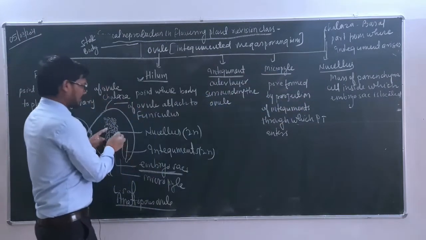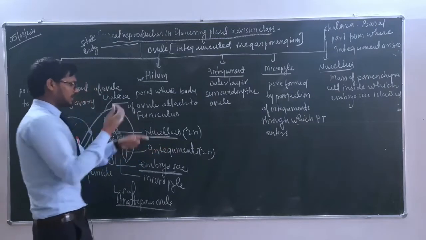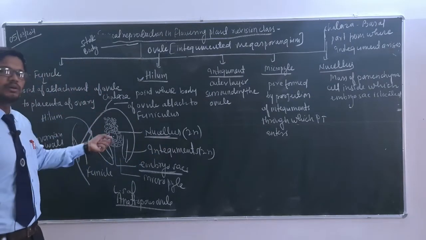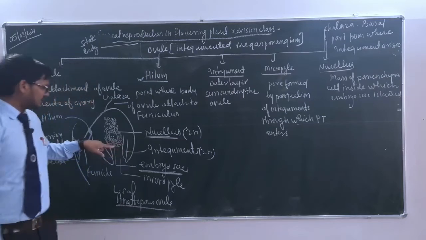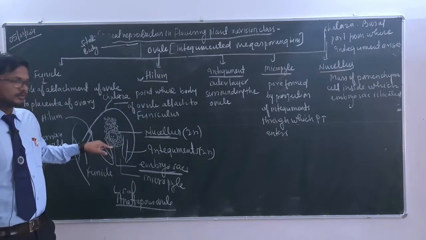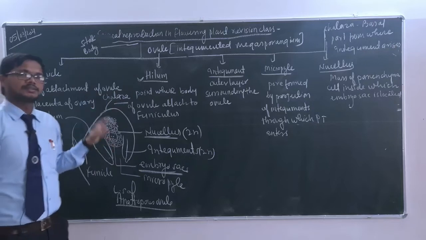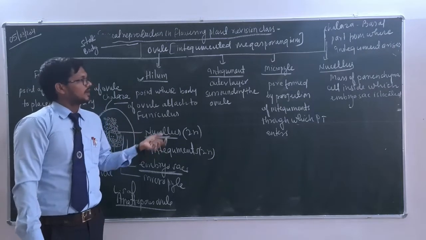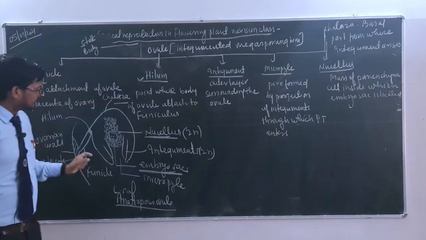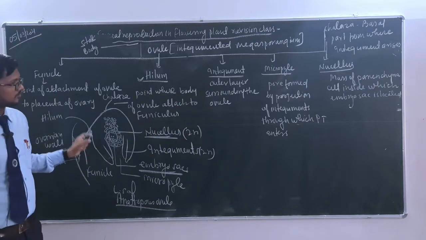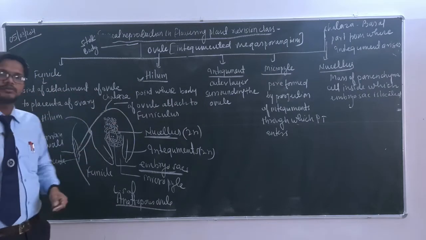this one is nucellus. Here we can observe nucellus, and these nucellus are just made up of a mass of parenchymatous tissues or cells, and out of these any one cell will act as a what? Megaspore mother cell. So this diagram will remain as it is, and we will discuss the next, that is what? Development of female gametophyte. So the rest of the things will be erased, and we are going to discuss the development of female gametophyte. So I am going to wipe all these, then we will start.